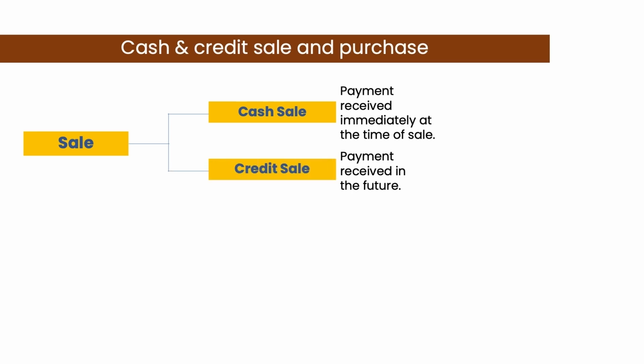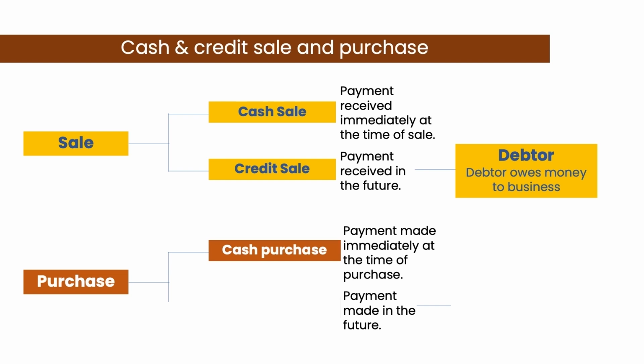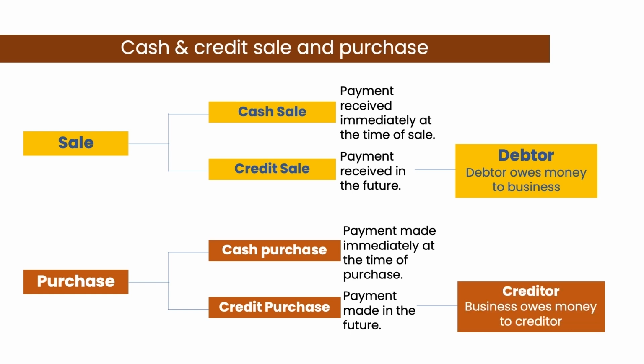The party that owes money to the business is called the debtor. Similarly, on the purchase side, if the payment for any purchase is made immediately at the time of purchase, it is called the cash purchase. But if the payment for any purchase will be made in the future, then it is called the credit purchase. In credit purchase, the party to which the business owes the money is called its creditor.